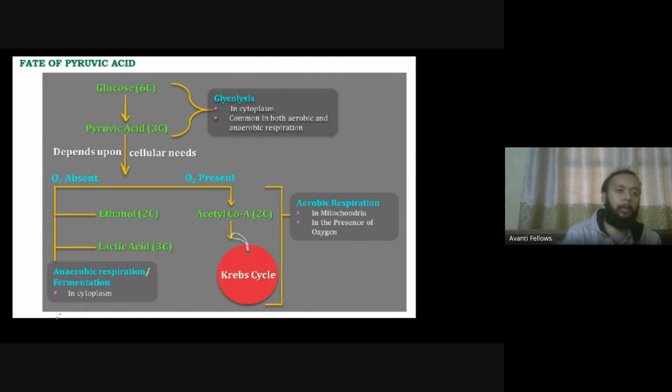So in short, I'll just explain this. Glucose will convert to pyruvic acid, right? And if oxygen is absent, then either ethanol or lactic acid can be formed, right? Via fermentation. ये दो events आपके हो सकते हैं.